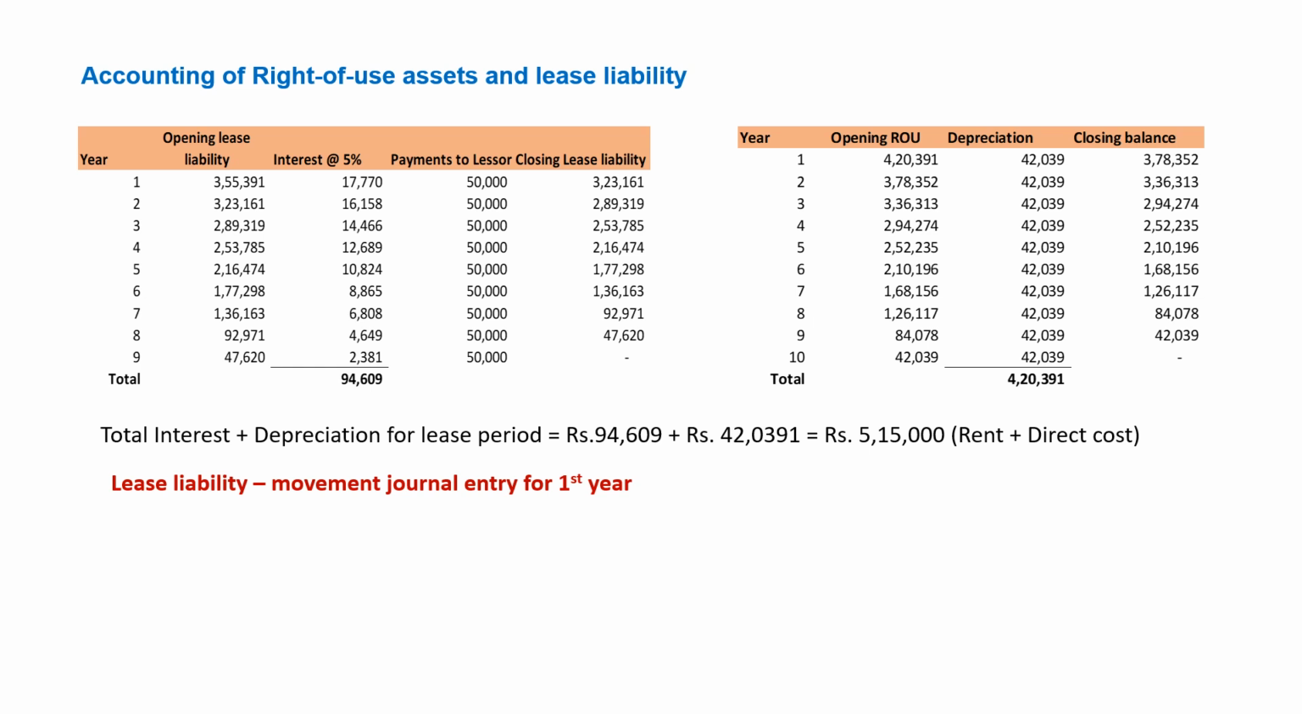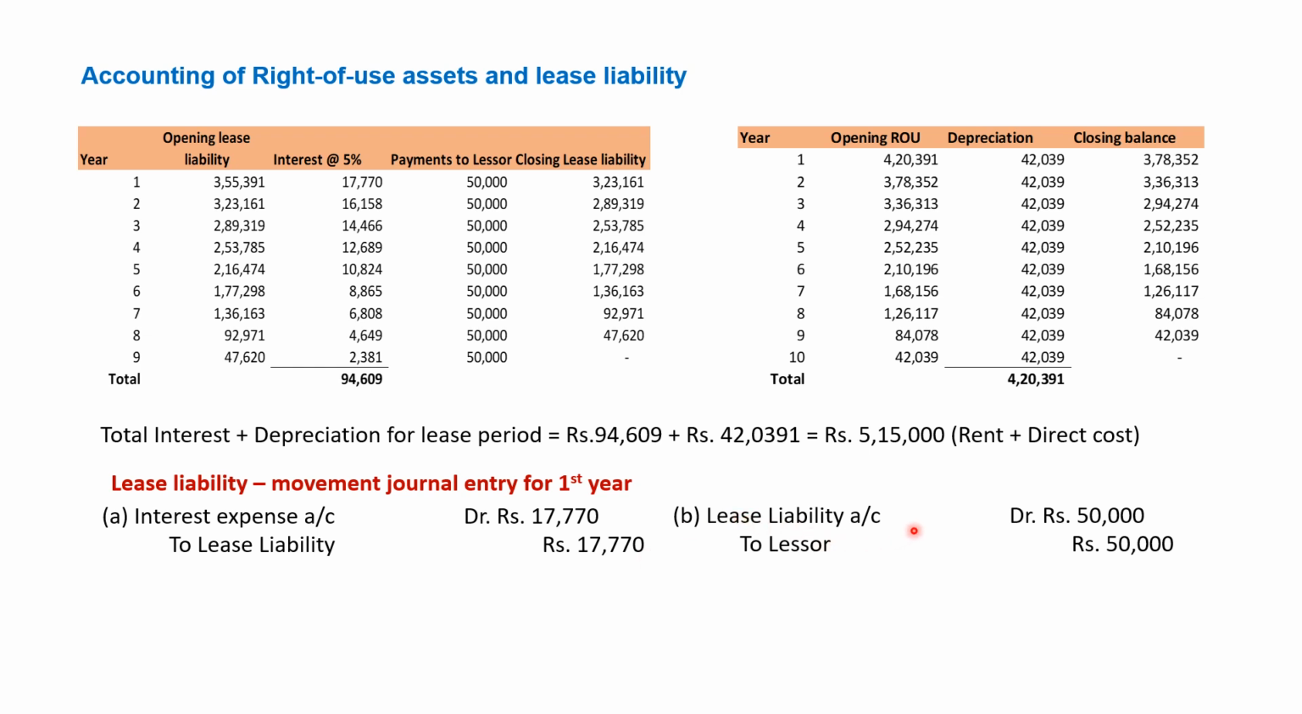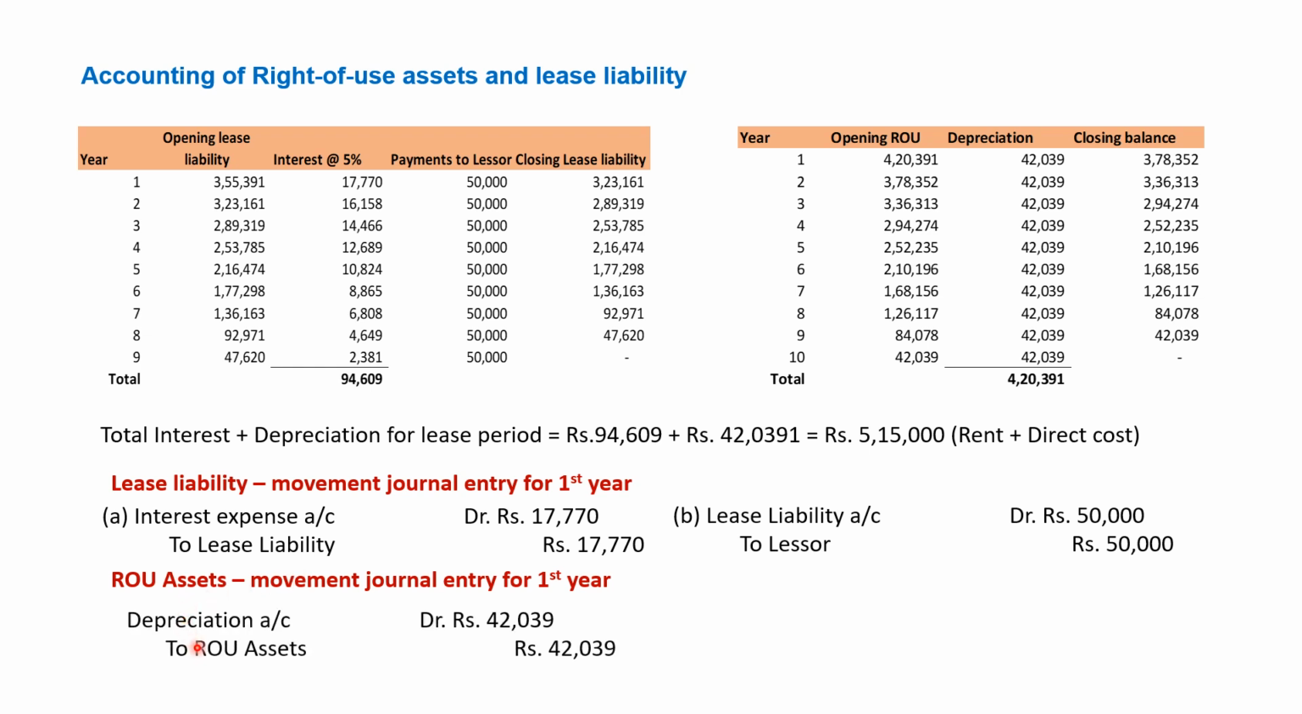Now let's see the journal entry we are going to post as an example for the first year. Interest expense to lease liability. The lease liability determined was 3,55,391, so we have to increase the lease liability, hitting the profit and loss account. Interest expense 17,770 to lease liability 17,770, and then release the payment to the lessor. Lease liability 50,000 to lessor 50,000. Coming to the asset side, RU asset movement for the first year, depreciation to RU asset, that is 42,039 to 42,039.